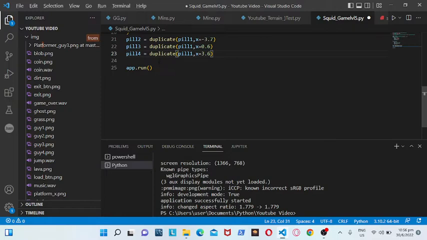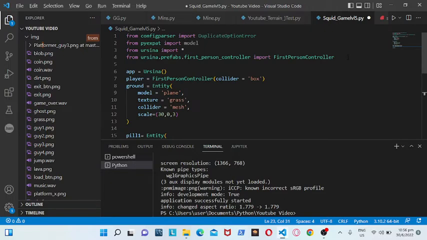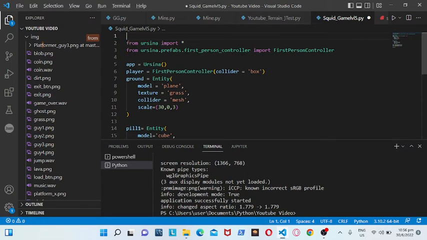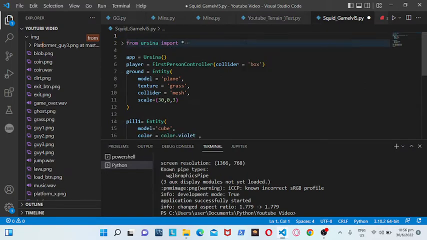Okay, so first we'll need to import something. So let's delete all these imports. I don't know how they came there.